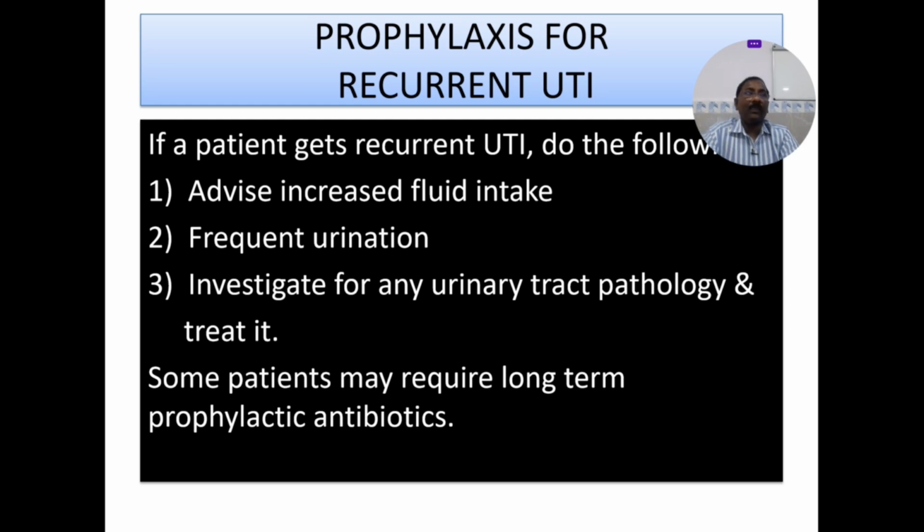Recurrent UTI: what about prophylaxis? If a patient gets recurrent UTI, do the following. Advise increased fluid intake and frequent urination, and investigate for any urinary tract pathology and treat it. You know the mucosal defense mechanisms and the reasons that cause urinary tract infection, so act accordingly. Give all the advice: take plenty of water and cranberry juice, or simple lemon juice or coconut water, if the patient does not have hyperkalemia or CKD.